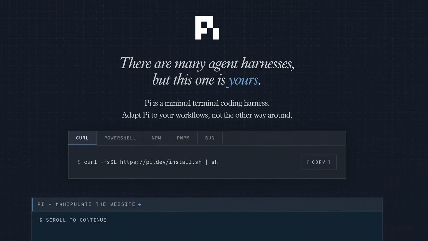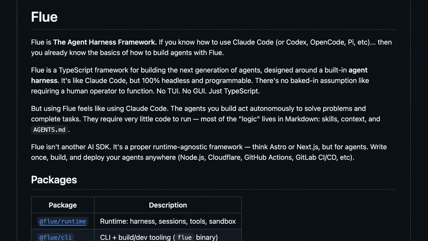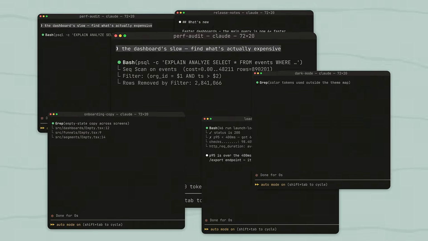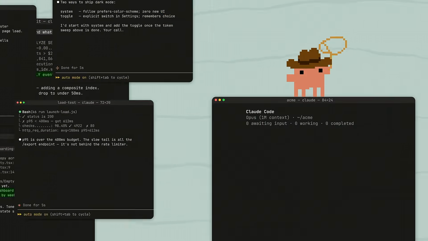It does this by being built on top of Pi, which is a minimal agent harness itself, the same thing that OpenClaw is built on top of, and it wraps a real framework around Pi's agent core. Flue actually does something clever with sandboxes to help you run them a lot cheaper, which I'll talk about a bit later. But if you go back to the Claude Code example, it assumes that there's a human behind the wheel driving the agent, which is usually the case, but Flue doesn't have that same limitation.